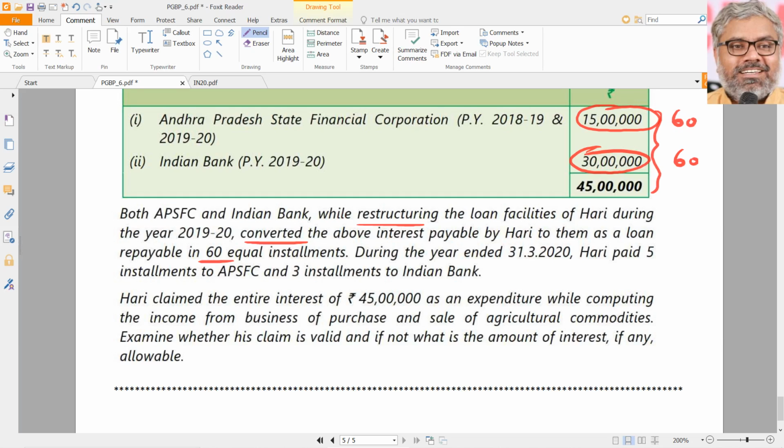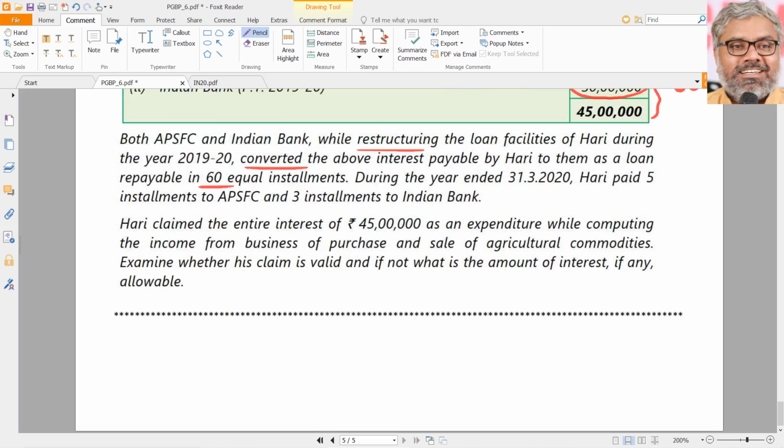So the first point is, can such restructuring be considered as if it is payment? Answer is no. Restructuring is not payment. Payment is really payment. Just by capitalizing that interest, just by adding it to the original loan amount, that does not make it a payment. Second point, actually how much is paid during the previous year? He paid 5 installments to APSFC, 3 installments to Indian Bank. That's what actually he has paid. But what he is saying, 45 lakhs is claimed as interest expenditure while computing the income from the business of purchase and sale of agricultural commodities.